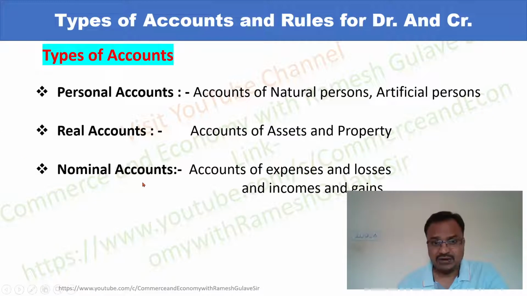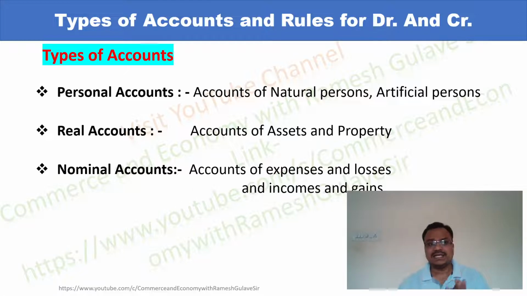Now, the next type of account is known as nominal account. Nominal accounts are basically accounts of expenses and losses and incomes and gains. Expenses like salary account, insurance premium paid account, stationery account, all these are expenses. And sometimes business suffers losses. Those losses are also considered as nominal account. And accounts of incomes like rent received, commission received, and gains in the form of profit. All those accounts are considered as nominal account, right?